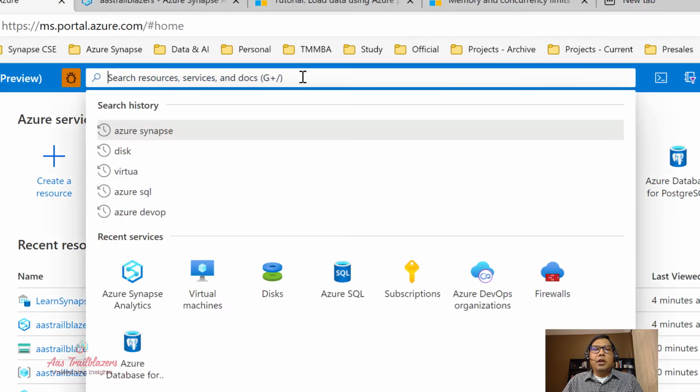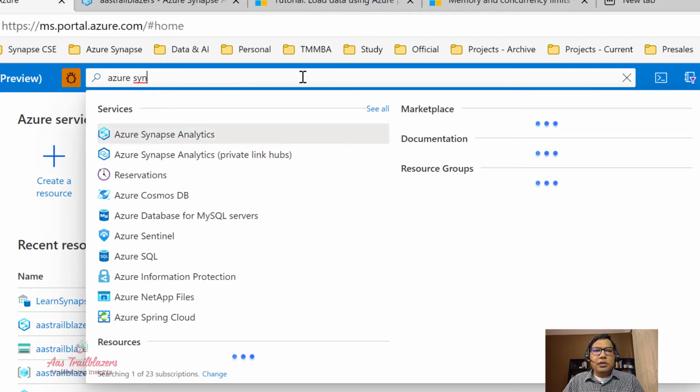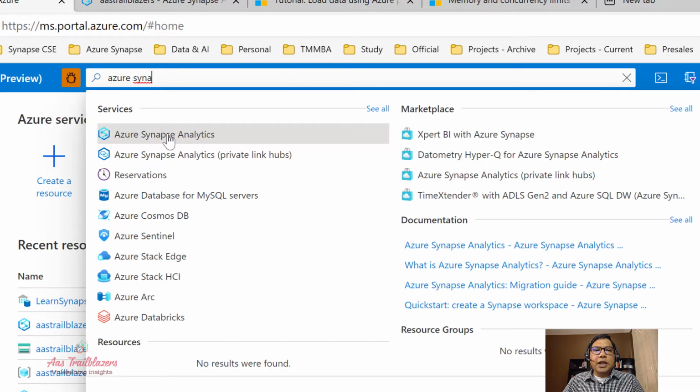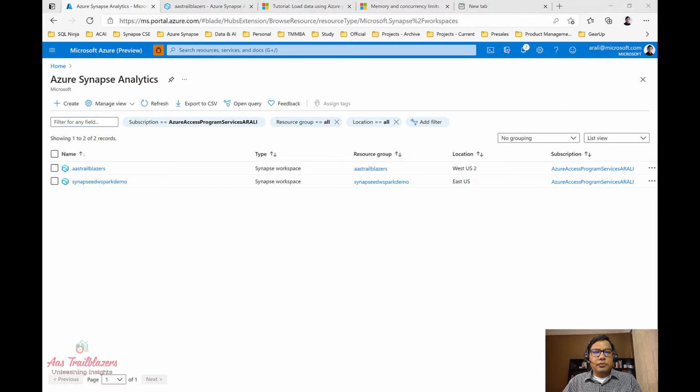Once you are on the Azure portal, you'll see this search box on the top of the screen. This is where you can type Azure Synapse, and we'll see Azure Synapse Analytics as one of the services on Azure. Click on this. This will take us to a screen where we can see all the Azure Synapse Analytics workspaces created so far in the selected subscription. We want to create another one. Click on this create button.